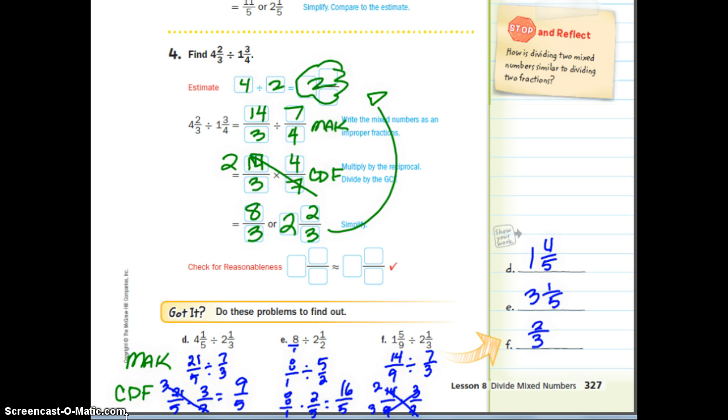I got 1 4/5, 3 1/5, and 2/3. Again, notice I did my turning into improper fractions first, and then copy dot flop, or multiplying by the reciprocal, second. Both appear in separate lines. Then I simplify the problem, then I turn them into mixed numbers as their answer. So again, if you want to be successful, you need to do it step by step. If not, you're going to make careless mistakes.